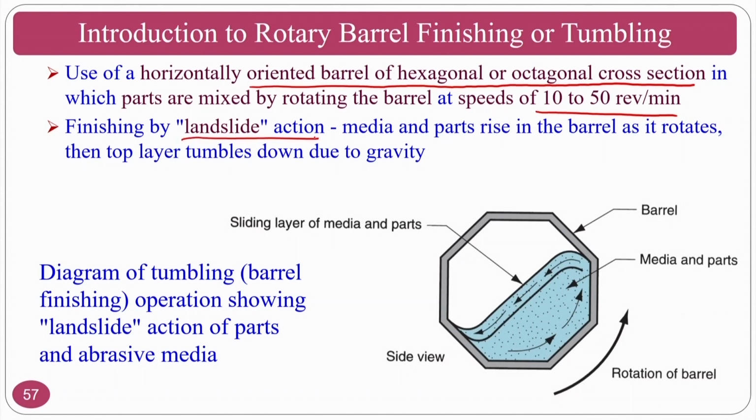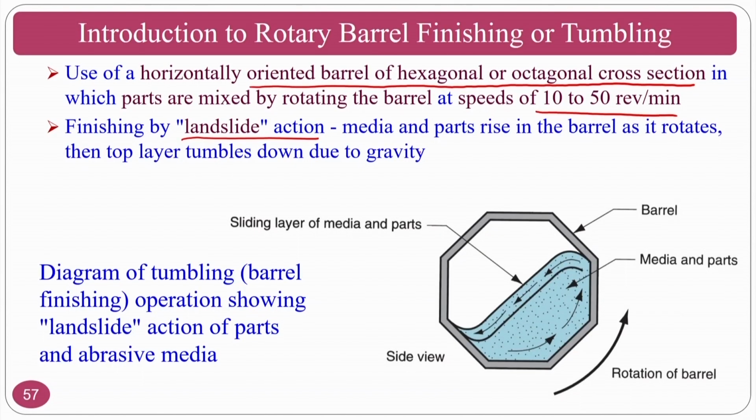In the previous one, a vibratory bowl feeder was there and it was rotated like this. In this one you will have landsliding: media and parts are raised in the barrel as it rotates, and the top layer tumbles down due to gravity. You can see the landsliding type here. Once it reaches here, the barrel moves, and this looks like a landslide.